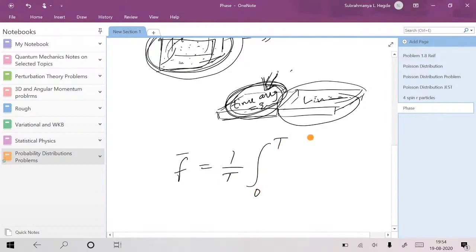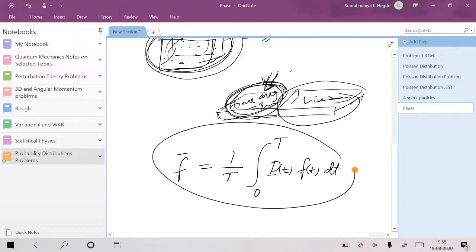You should integrate from 0 to t, with the probability of finding it, times f of t dt. This is how you have to do it in the actual sense.